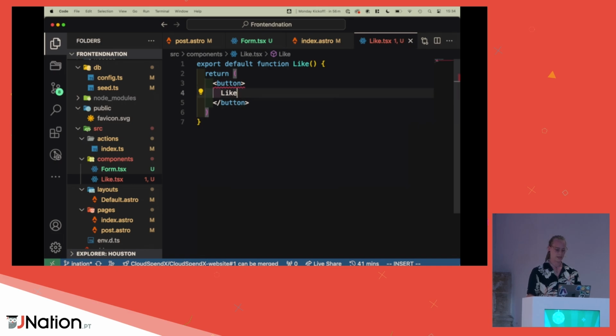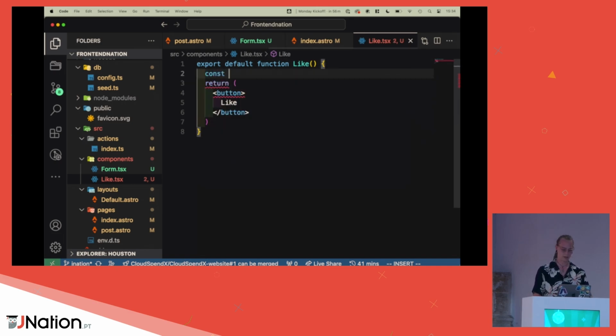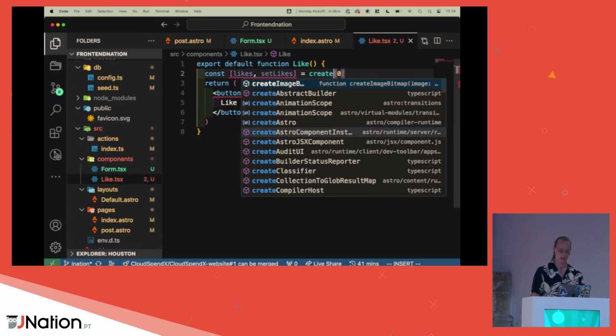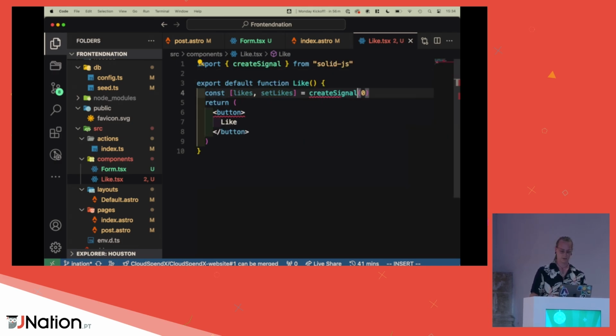With the actual likes, let me create a state for that. So const like, set likes, useState. Nope, we're going to create a signal here, because we love signals, don't we, Attila? Yes, perfect. So let's show the likes here. Okay, amazing. So createSignal, let's take an initial state here.